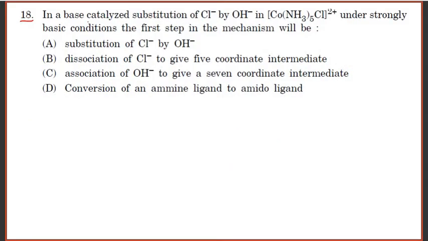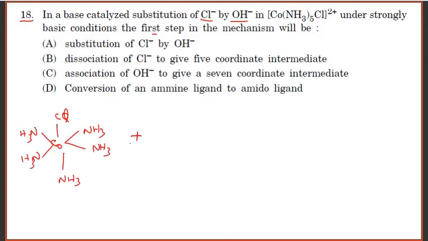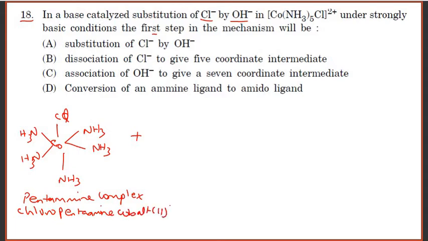Question number 18. In the base catalyzed substitution of Cl by OH in the given complex under strong basic condition, the first step in the mechanism will be? First let us take the complex, that is chloropentaamminecobalt(II) ion.